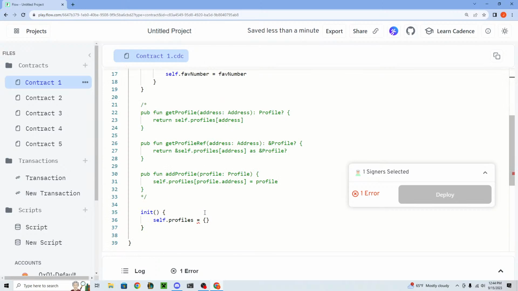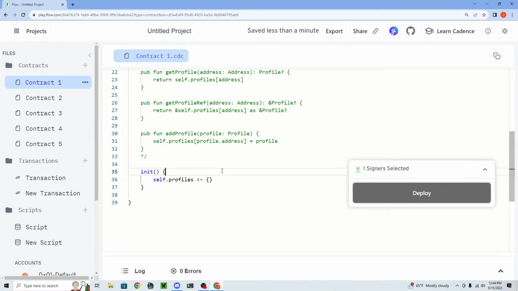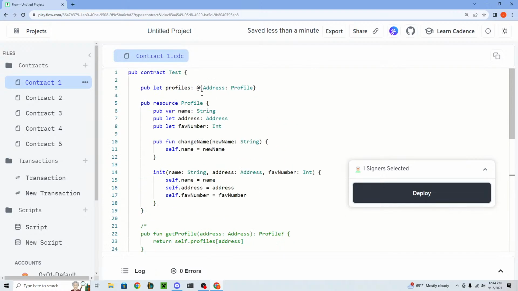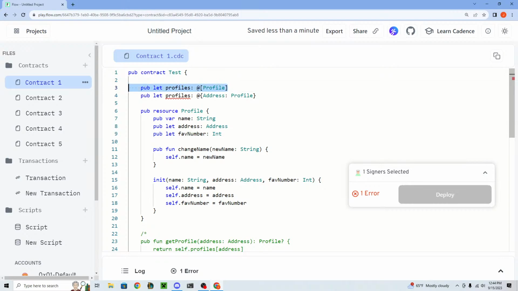Another thing is that now that we're dealing with resources, you can't use equals anymore. You have to use what's called the move operator. So we're moving this resource type into this variable. If we're dealing with one resource, or a dictionary of resources, or even an array of resources like this, you have to use the move operator.